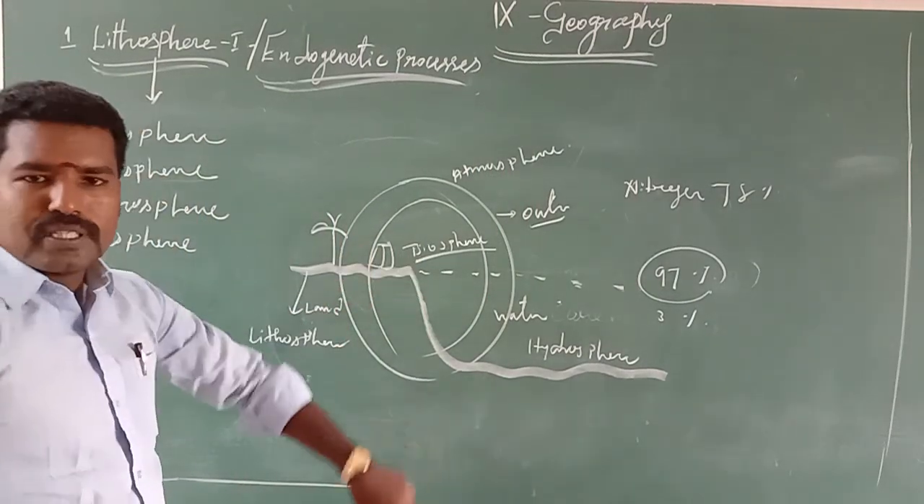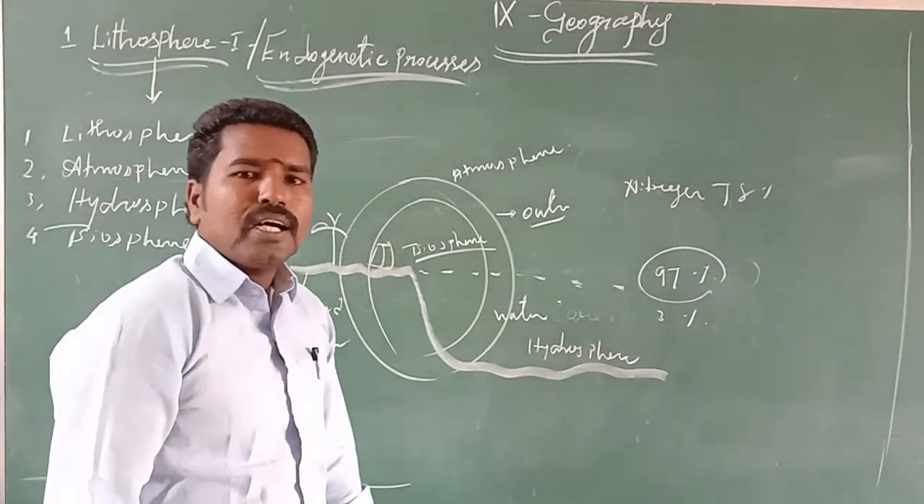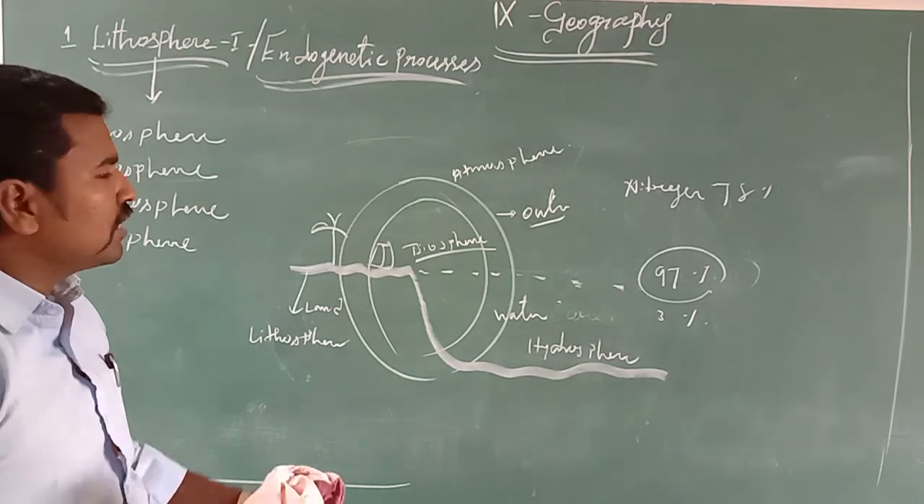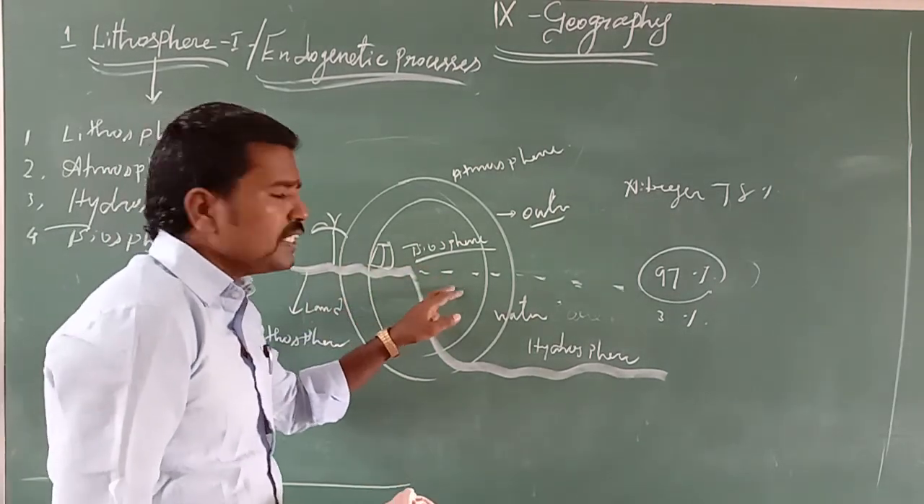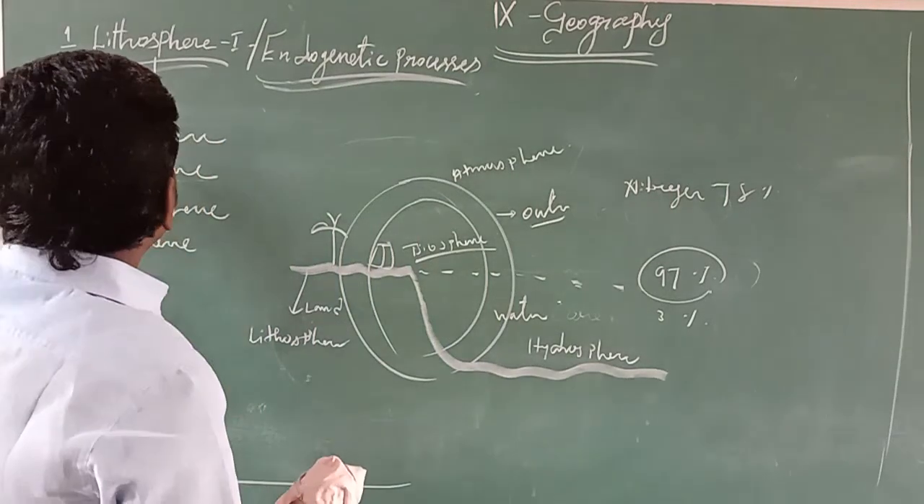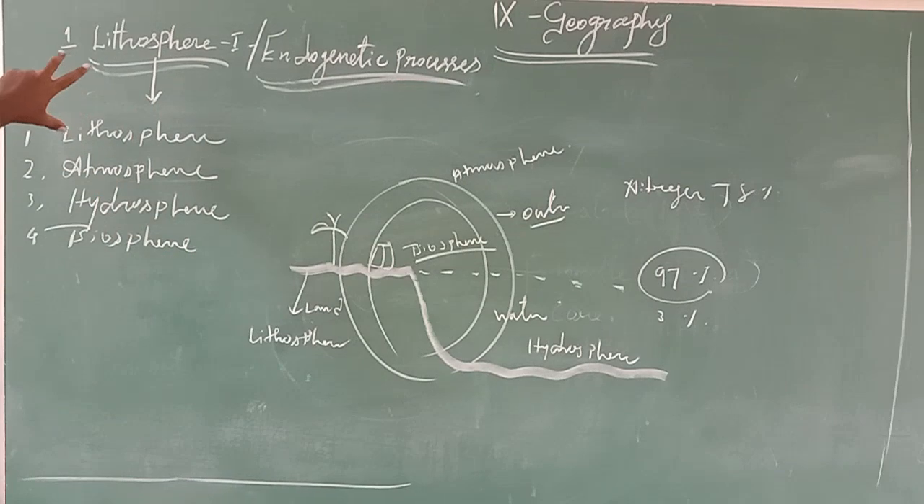And then finally, the biosphere. The biosphere is the life supporting layer of the human beings, because all the human beings, flora, and animals, everything is living in the biosphere. The earth is the only biosphere in the solar family. So this is the lithosphere, the full information of lithosphere.